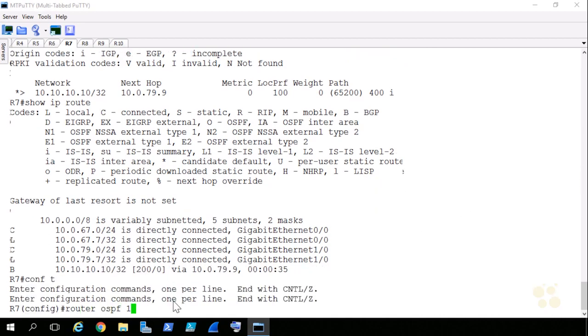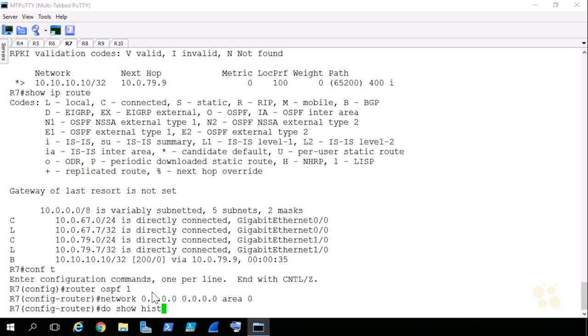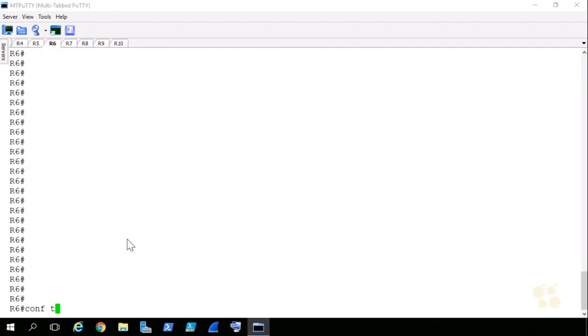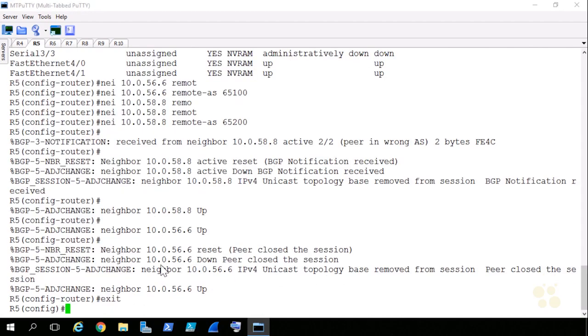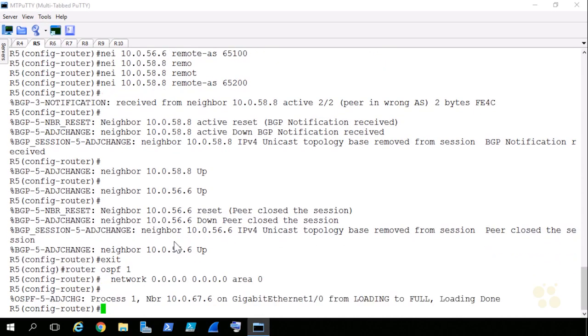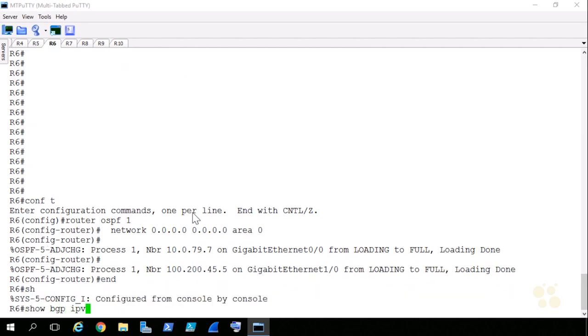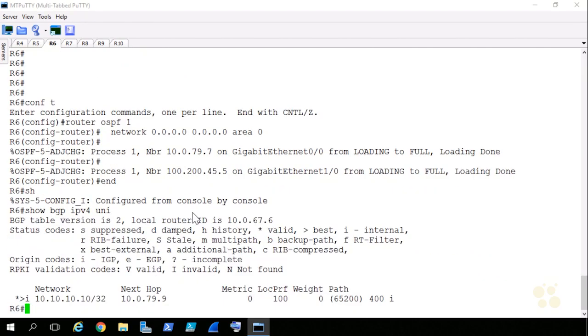We'll just do this really lazy: OSPF 1, network 0.0.0.0 0.0.0.0 area 0. I can do a do show history, and I'll just grab this section right here. We'll go to R6, config t, paste it, R5, and paste it. And after just a moment, OSPF converges. So now I'm going to go over to R6, exit out of configuration mode, and give it a show BGP IPv4 unicast. And look, there's the route 10.10.10.10 that came in from R7, valid next hop, because it knows how to get to this network from OSPF.